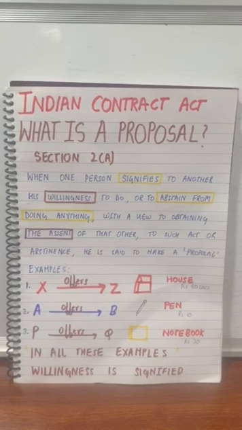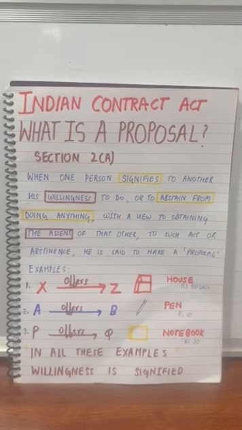Let's take another example. A offers to sell his pen to B for rupees 10. So in this example also, A is expressing his willingness to B so that B buys his pen and assents to that offer. Let's take another example. P offers to sell his notebook to Q for rupees 30. So in this example also, P is expressing his willingness to Q so that Q assents to that particular offer.